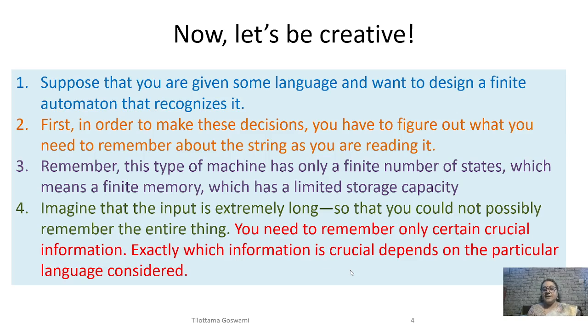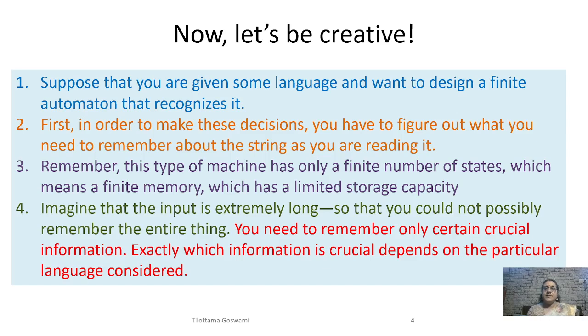This is one of my favorite slides because now we stop memorizing automata and start thinking like computer scientists. Suppose someone gives you a language. Where do you begin? Most students immediately start drawing circles and arrows. That is actually the wrong approach. The first question should always be: what information must the automaton remember while reading the string? Remember, the finite automaton has only finite memory. It cannot remember the entire input.